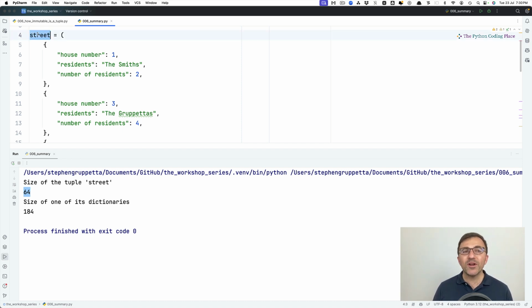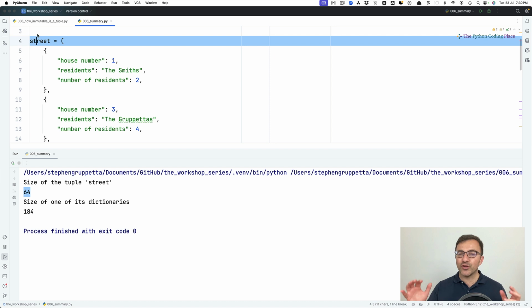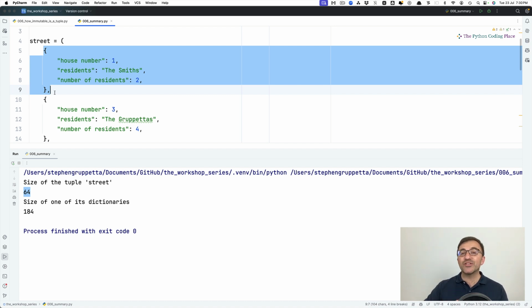So what's happening here? When I create the tuple street, I'm creating an object, a tuple. And this object, well, I am creating a dictionary here, but this dictionary is stored somewhere else in memory. And the tuple street only stores a reference to this dictionary. Again, the analogy I'm using here is perfect: the address of the house. I can give you a sheet of paper with the address 1 Python Street, or whatever the name of the street is. I don't need to give you the whole house, the whole building with all its contents. I can give you the address, and then you can go and find that house and open the door and go in, or whatever you need to do.